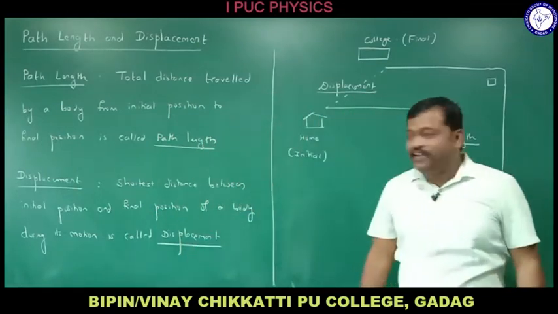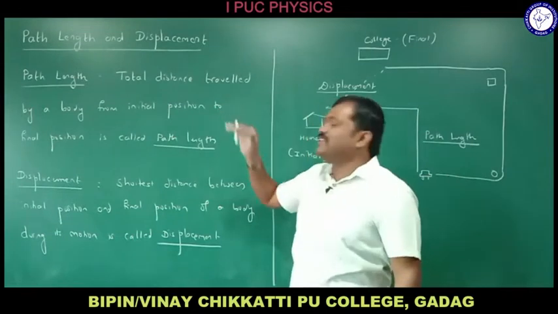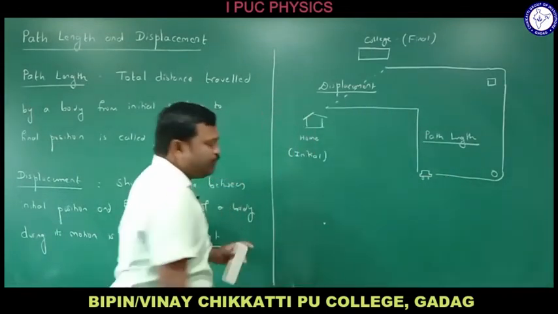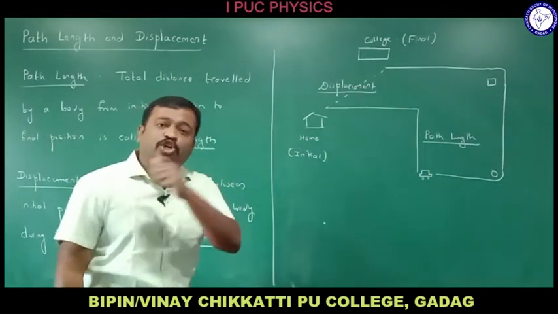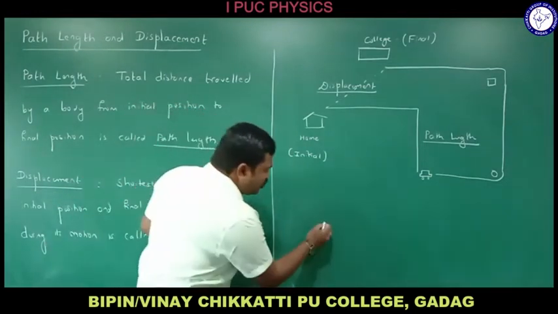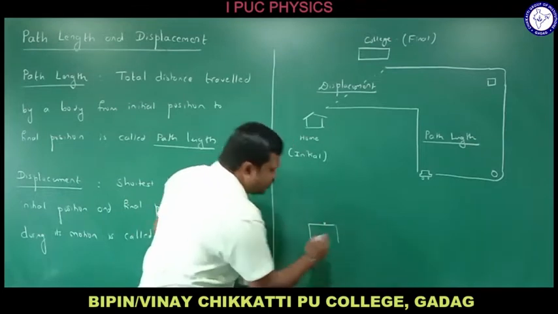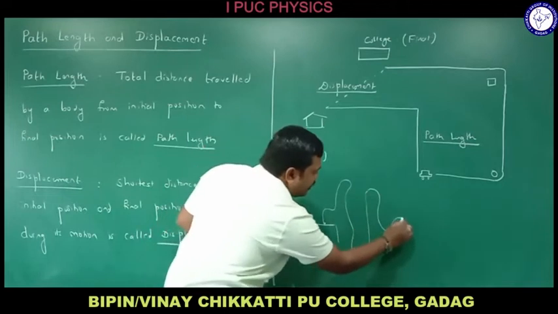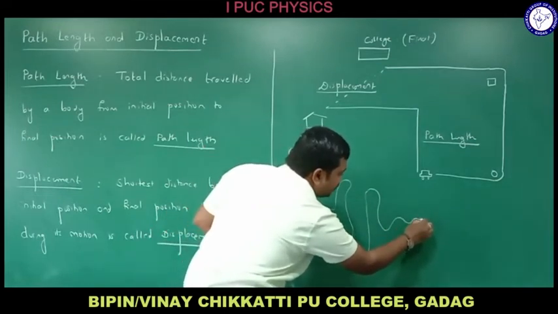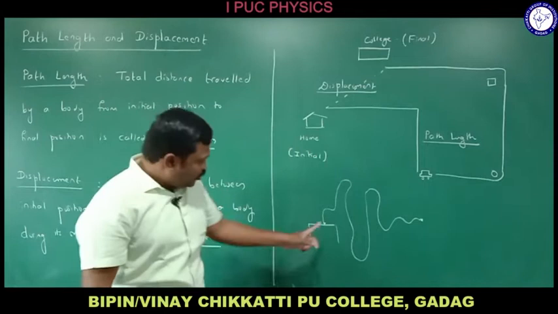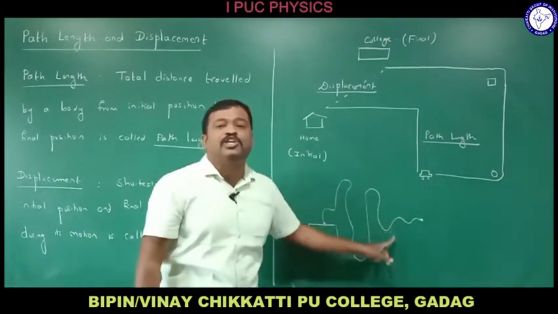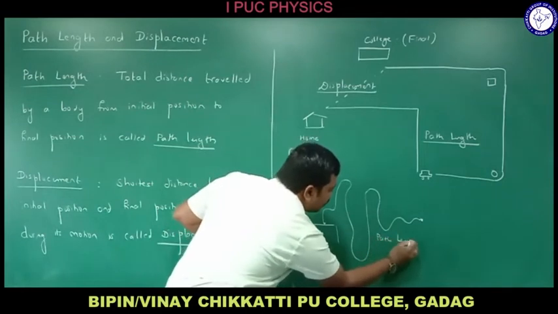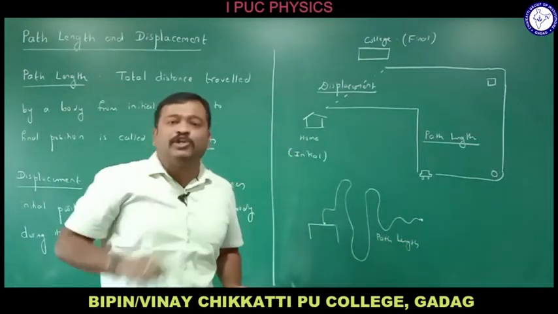Do you understand here? So what is the difference between path length and displacement? For example, let me take a mosquito. The mosquito is on the table. It begins to fly like this, it flies and reaches and sits at this position. So the total distance traveled by the mosquito is what? The total distance is the path length. This is actually traveled by the mosquito.